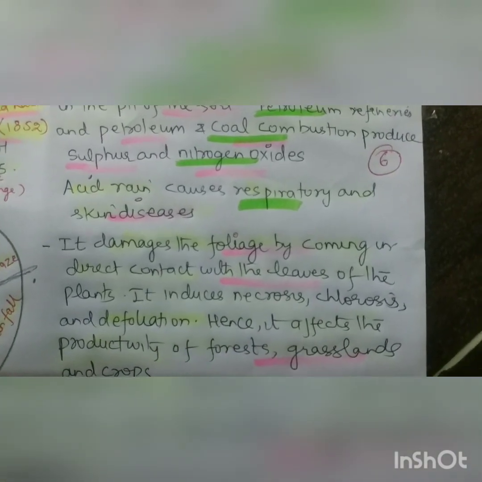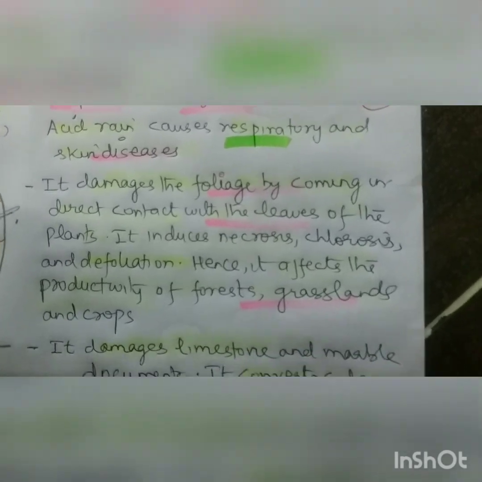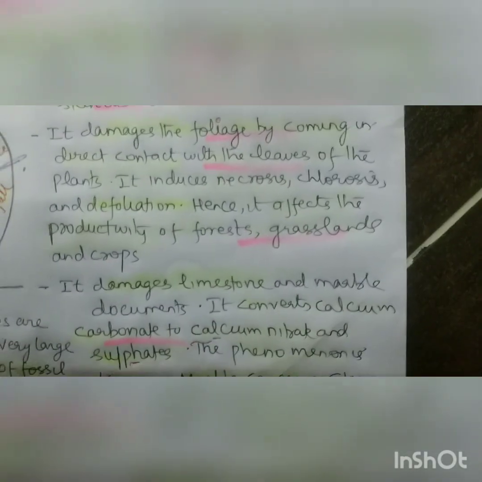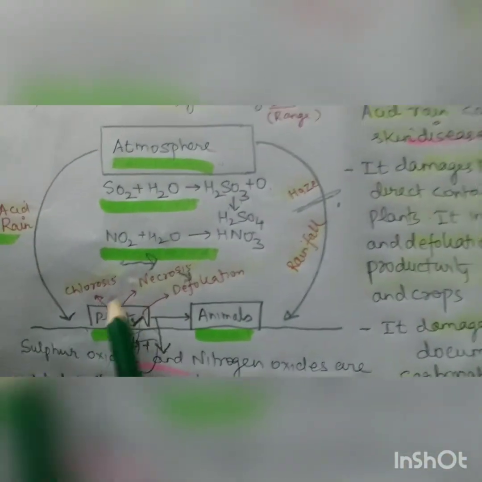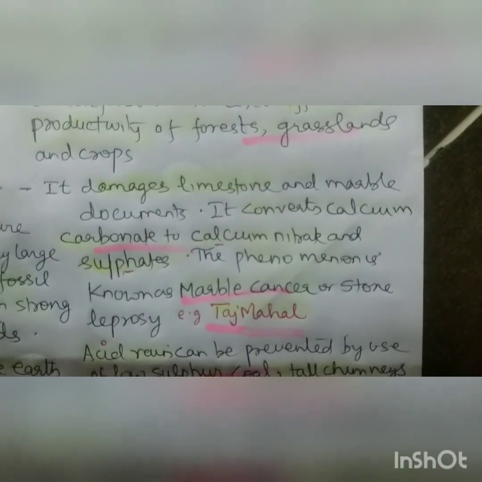Acid rain causes respiratory and skin diseases in human beings. Besides, it causes damage to the foliage. I already told you: chlorosis, necrosis, and defoliation. Besides that, it also destroys monuments. It damages limestone and marble.